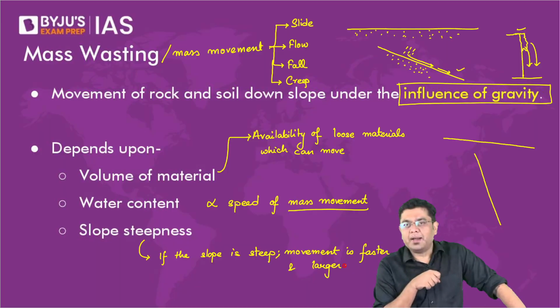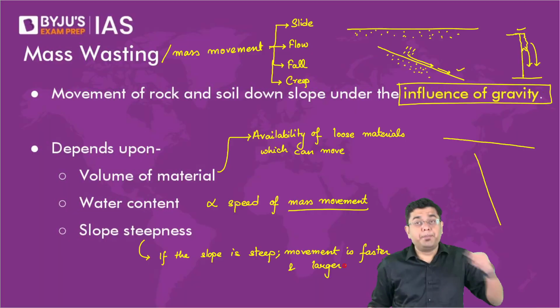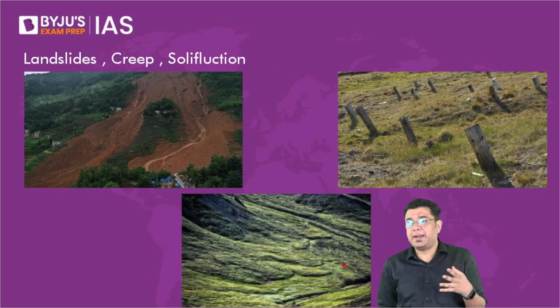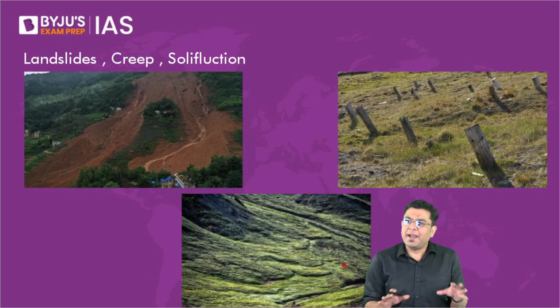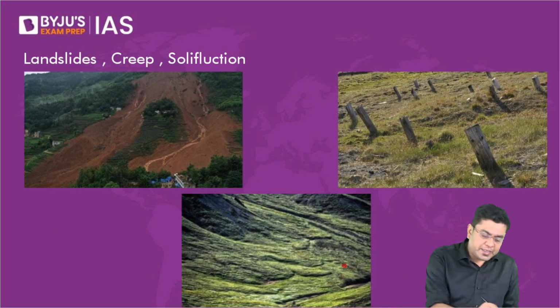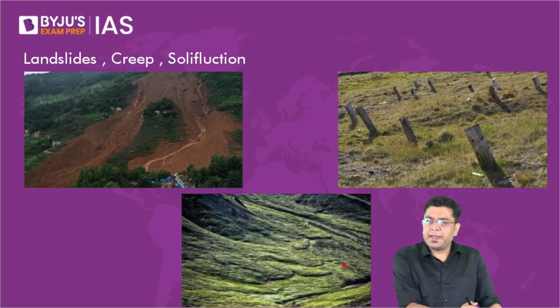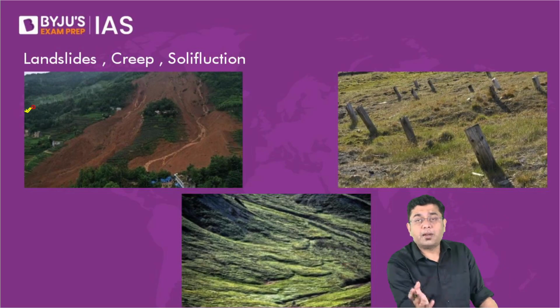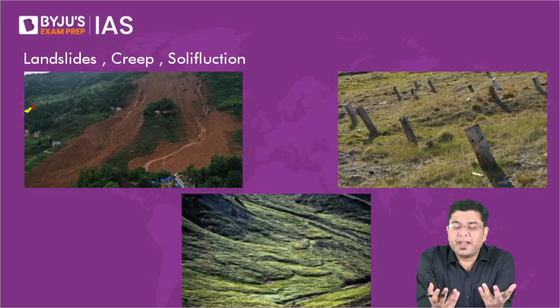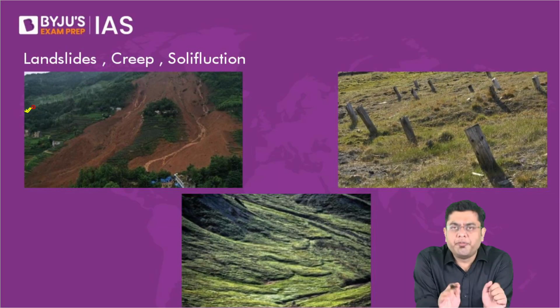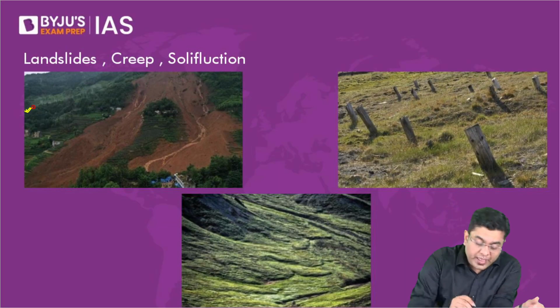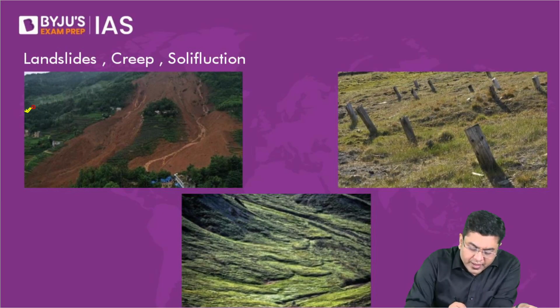Now, having said that, let us take a look at a few of the examples of mass movement to understand the characteristics better. Here you will find three images on your screen. The first image is something that we oftentimes are made aware of when we take a look at the newspaper or the news headlines during the rainy season. This is a factor that we are very well aware of, and that is a landslide. In this first image, I want you to observe how this entire region has simply slid down the mountain slope.